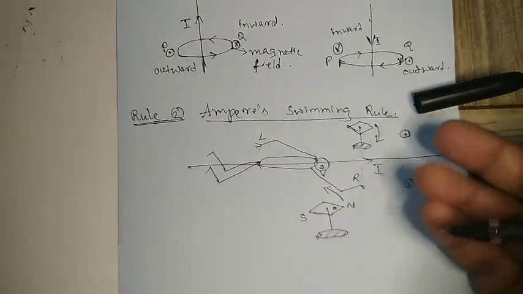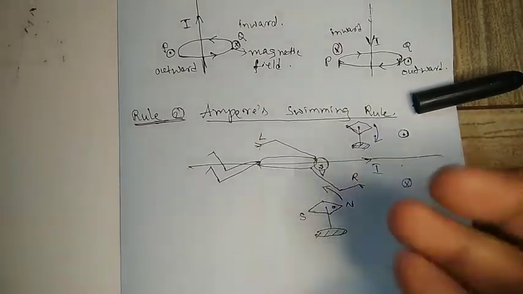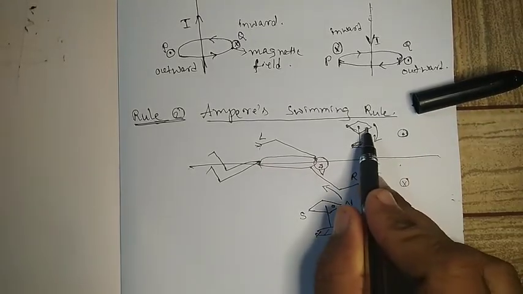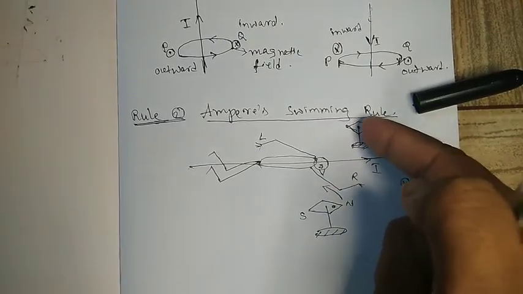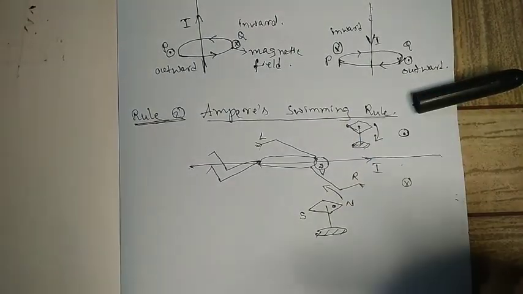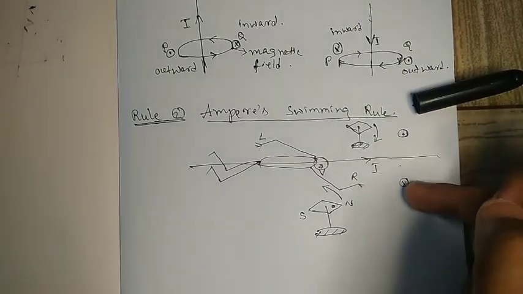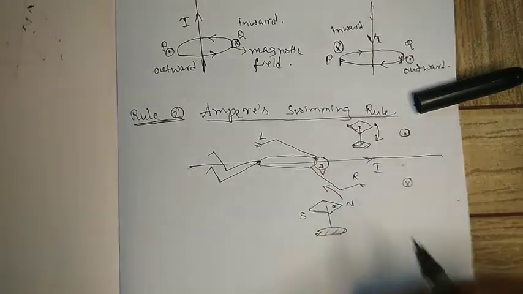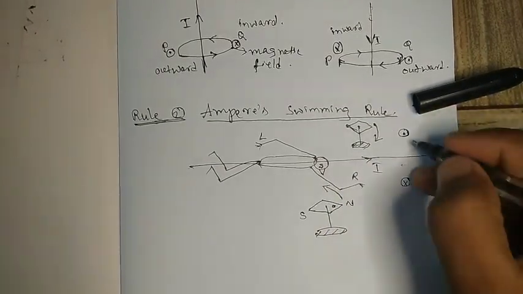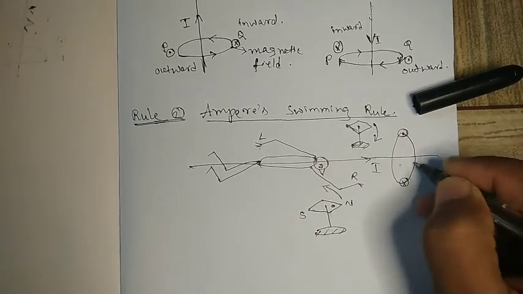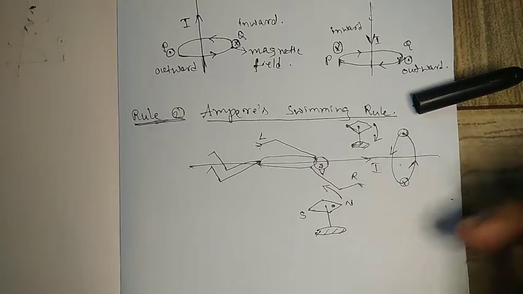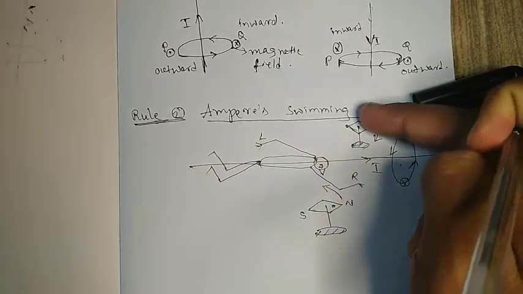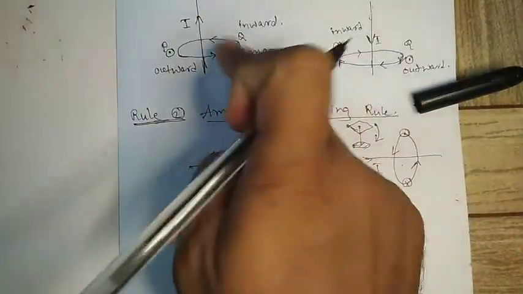Dot means the magnetic field is coming outside. So this upcoming magnetic field will act with a force on it, because of which the magnetic needle above the person will be deflected towards the right side, and the magnetic field below will be inward, which will deflect this needle towards his left hand. So here it is inward, here it is outward. This magnetic field will deflect these two needles towards his left hand, according to this rule.